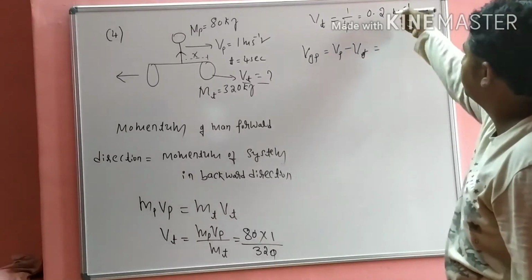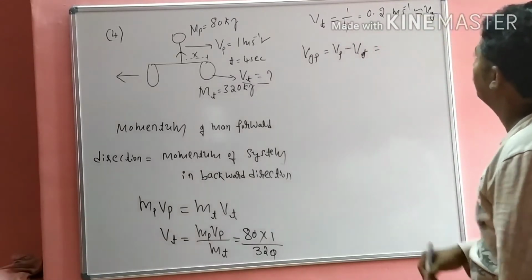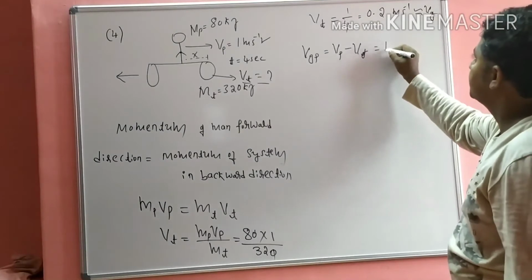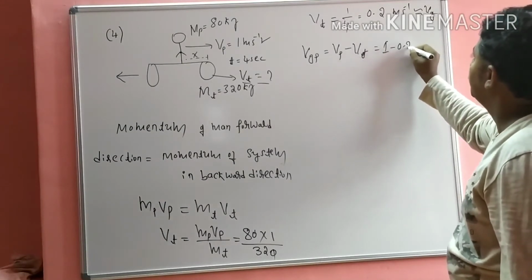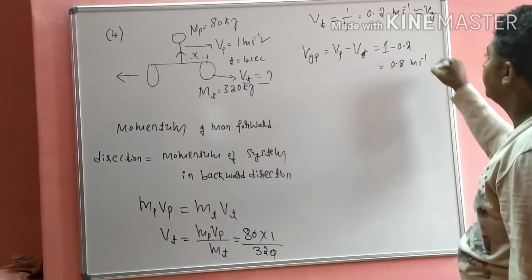The person's speed is 1 and the trolley's is 0.2, so that is equal to 0.8 meter per second.